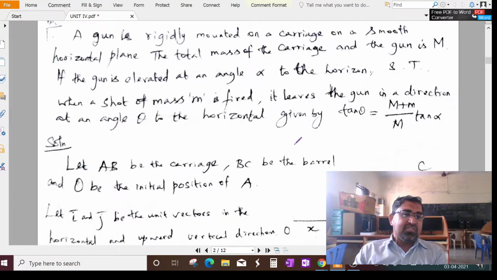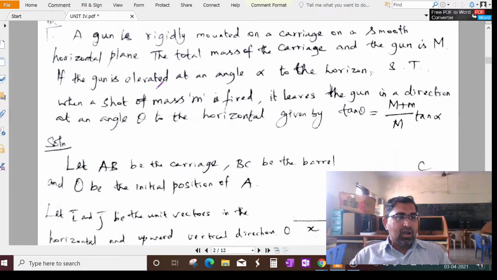The total mass of the carriage and the gun is capital M. If the gun is elevated at an angle alpha to the horizontal, because the gun fires, so it will make an angle alpha to the horizontal.